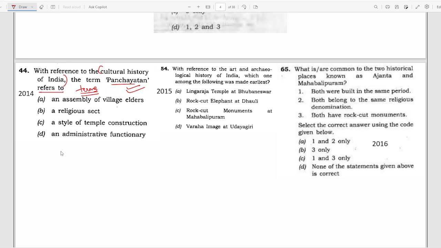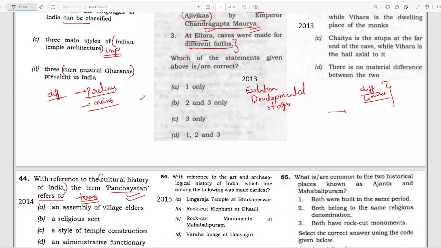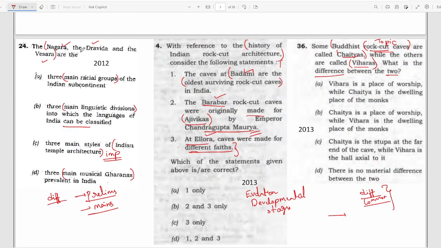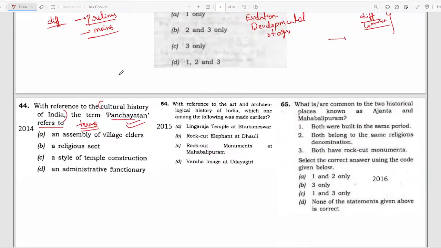I've already discussed earlier, that it was asked in 2012. They asked what these three are, and again in 2014, they've asked about a particular term, and they have asked what it is with reference to the cultural history of India. So terms and temple architecture is very important.